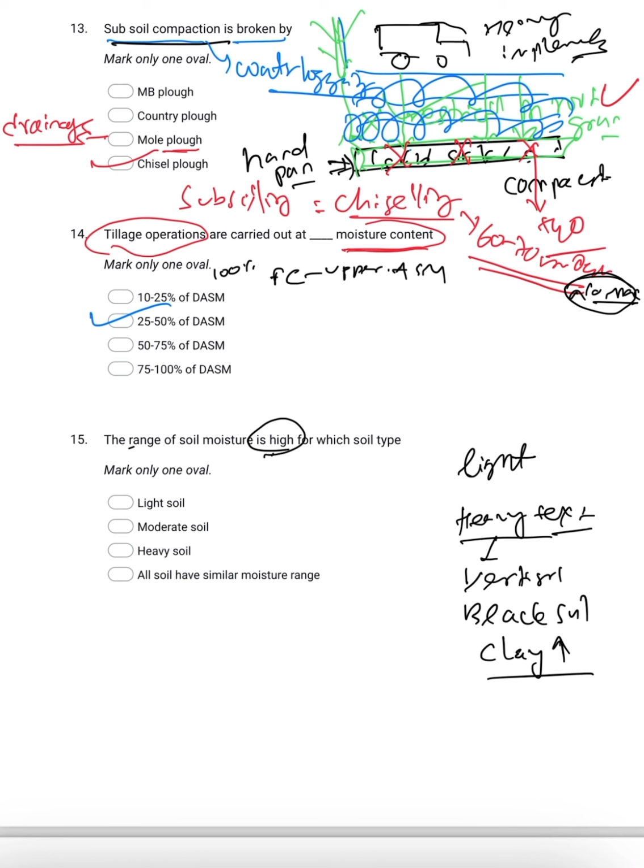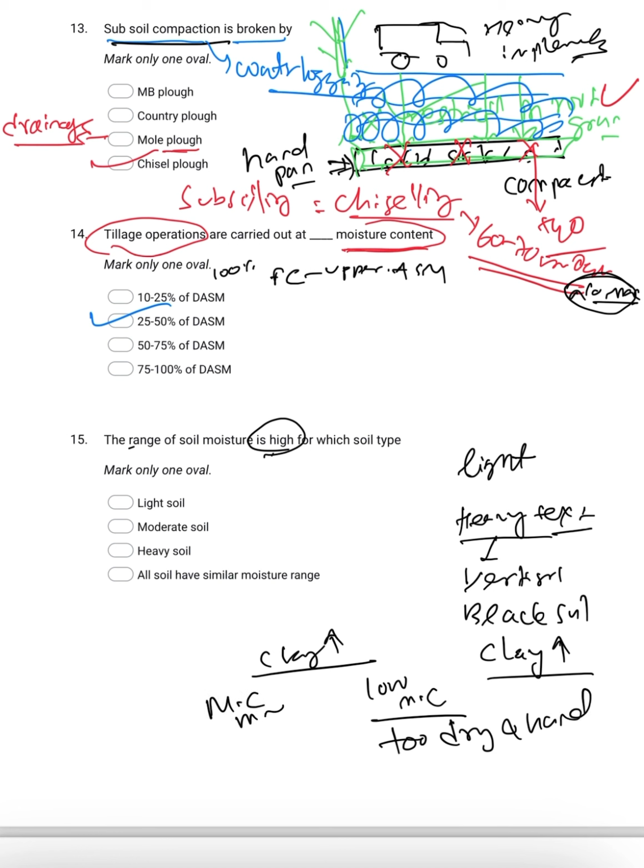In the previous questions you have studied that if the clay content is very high and there is low moisture, then the soil becomes too dry and hard. If the moisture content is more, then it is difficult to plow. This is the major demerit of vertisol.